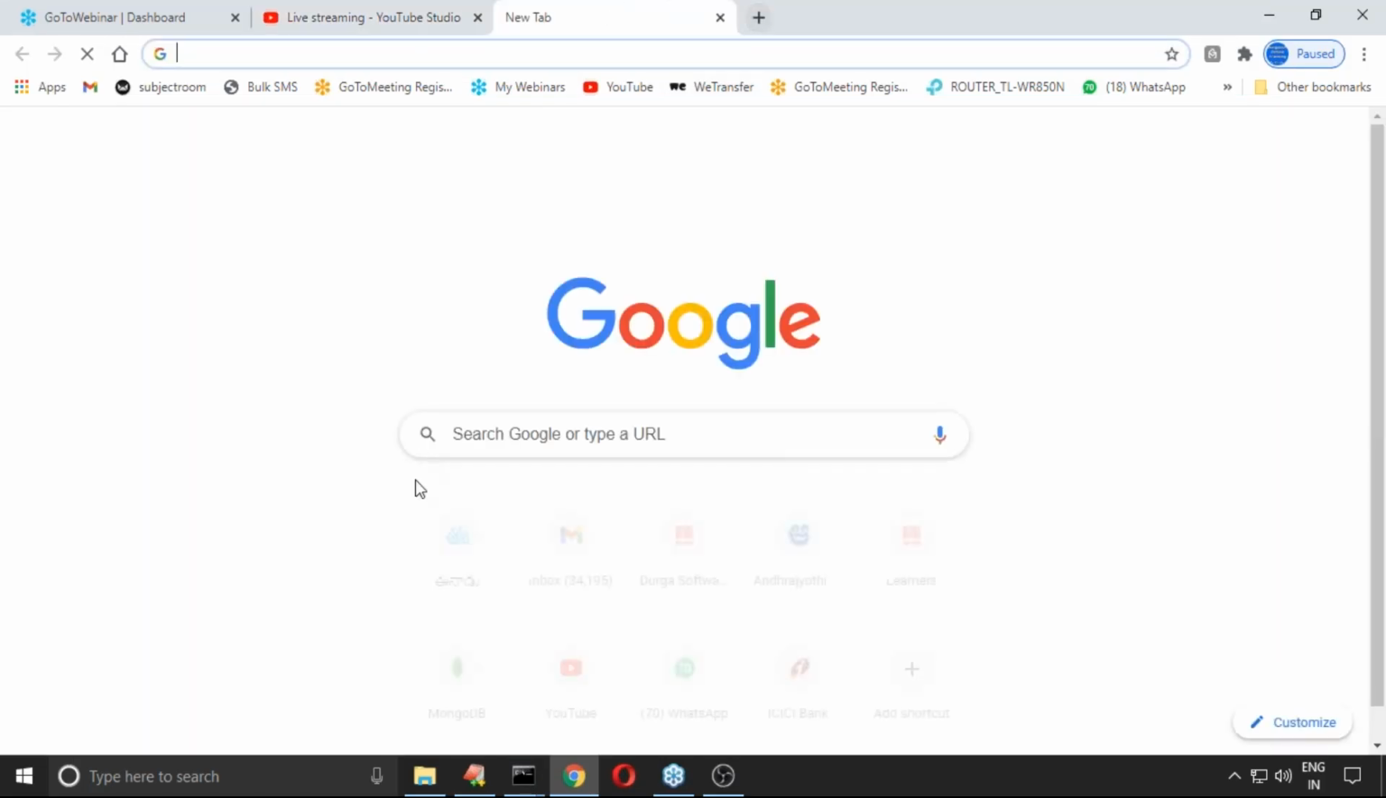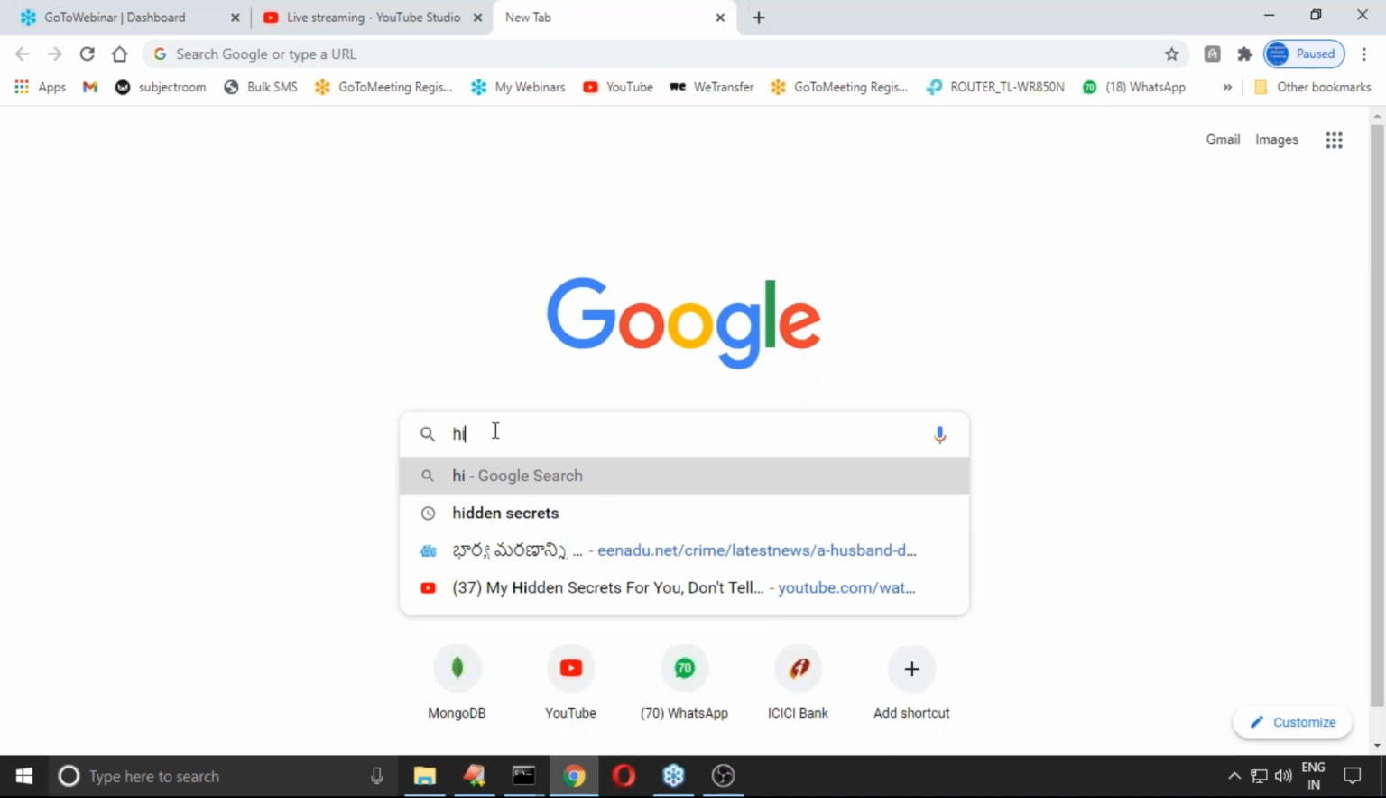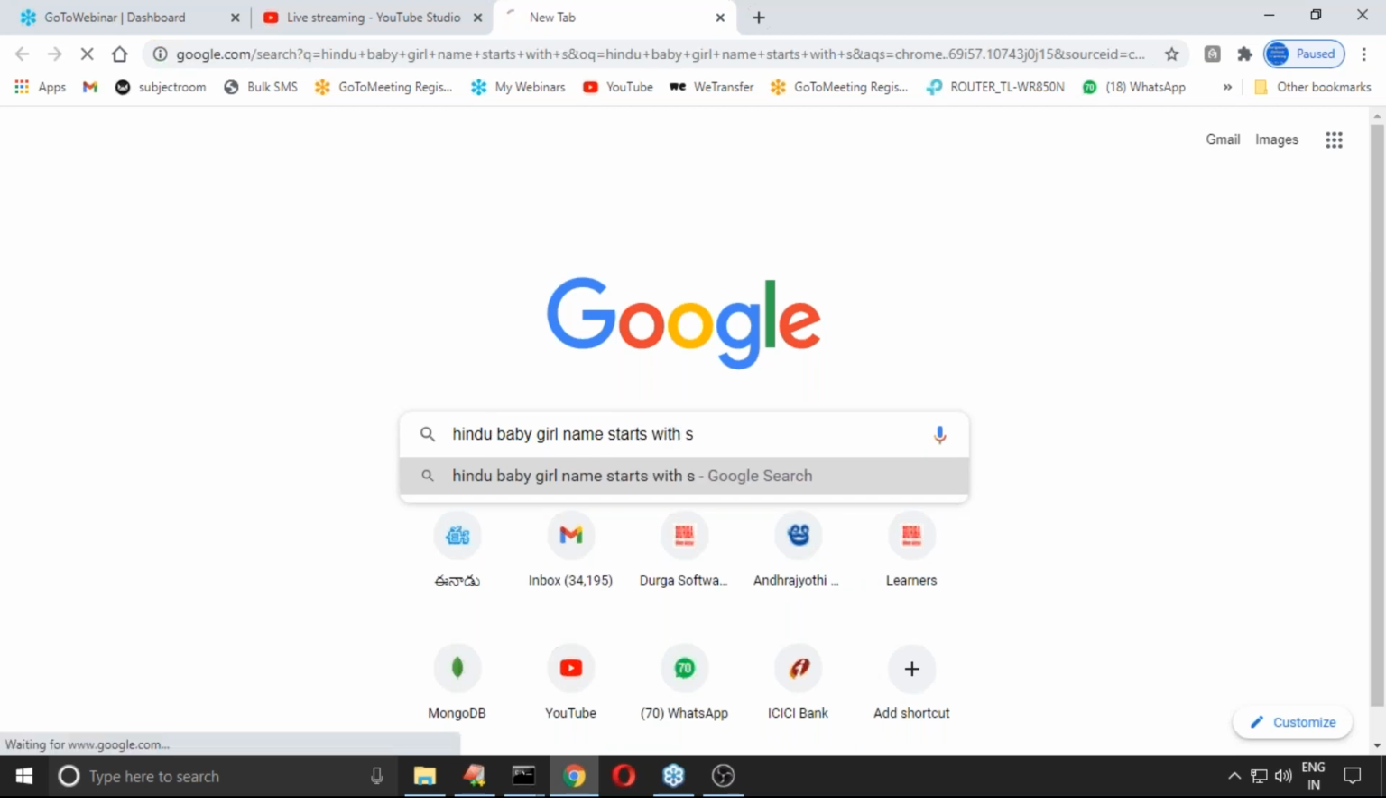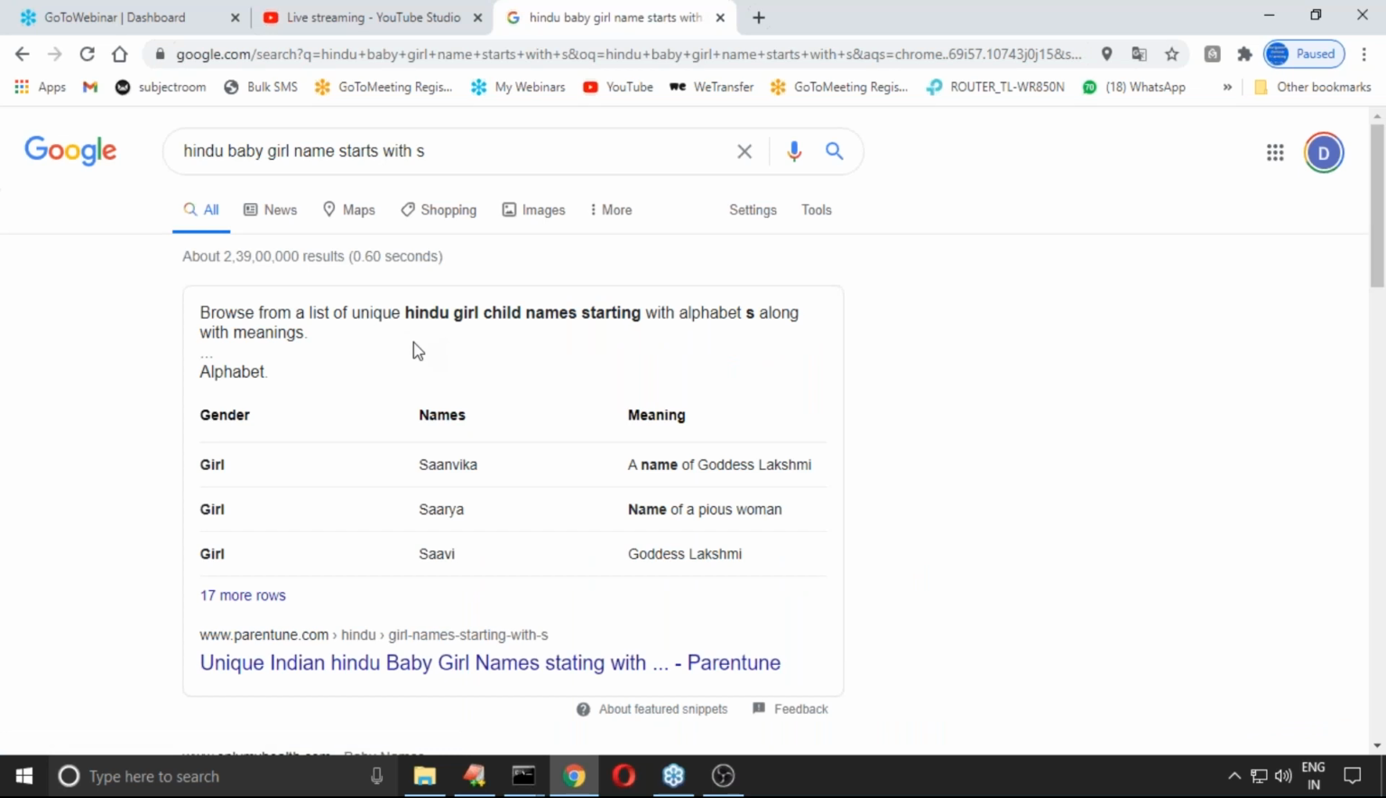Hindu baby girl name starts with Y, or starts with Y. Something like that, people are going to check this type of thing also. Hindu girl child name starting with the alphabet Y, along with the meaning. Like, sir, have you observed Sanvika? So compulsory we are required to do some research to give the name.